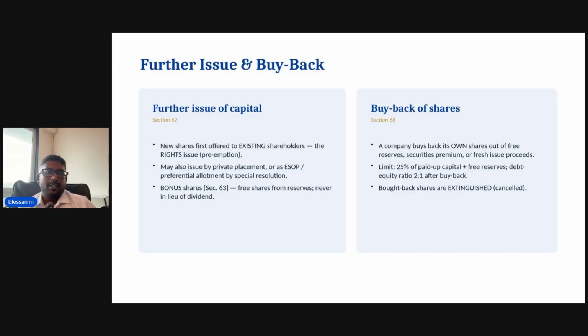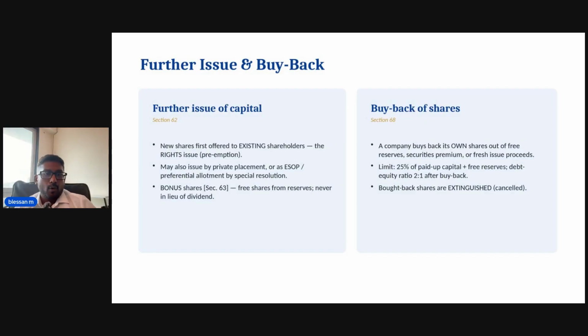In simple terms, if the shop is expanding and is issuing new ownership, the current partners get the first right to buy in. So their share of the company isn't quietly diluted by the outsiders. The company can also issue shares by private placement or through preferential allotment through a special resolution.